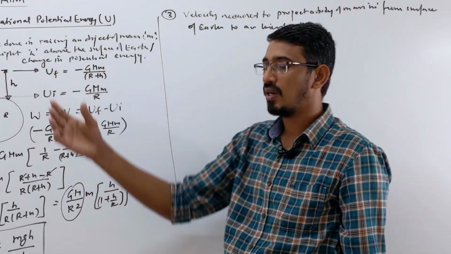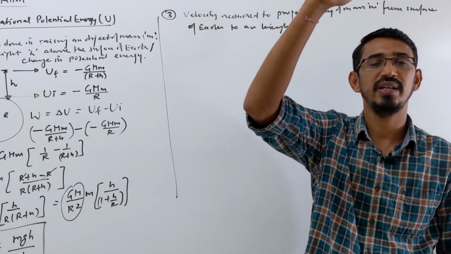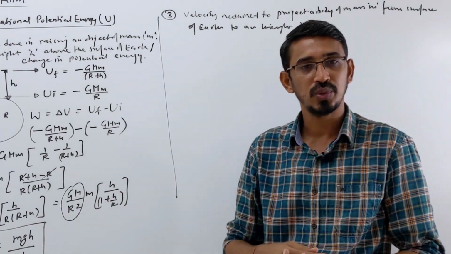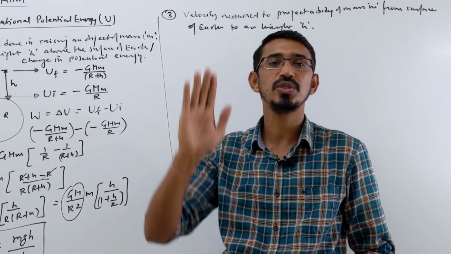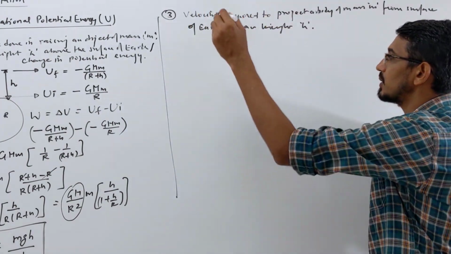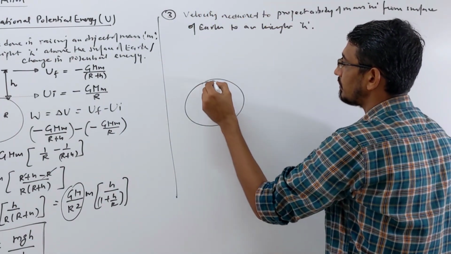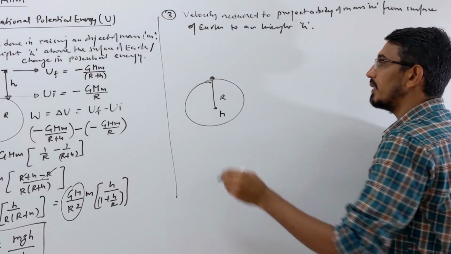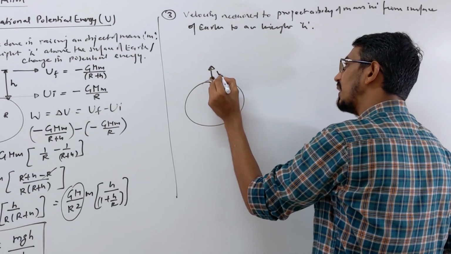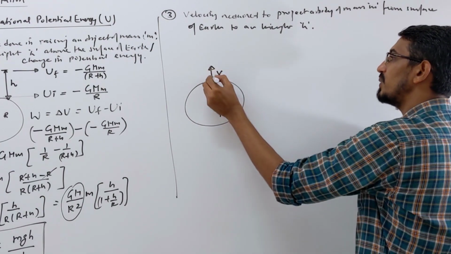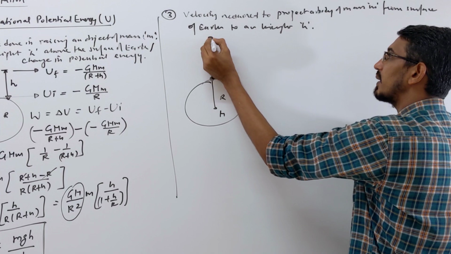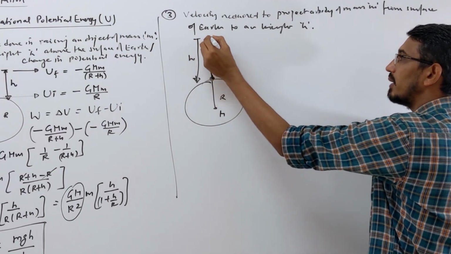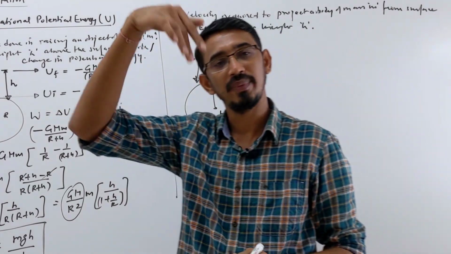Look here, the previous question was work done in raising an object from surface to some height h. Now I am saying that if you want to project it, you want to throw it, at what velocity should you throw from surface of earth so that it goes to some height h, right? So look here, this is your earth again, radius r, mass M. At this point your object was there, then we throw this upward with some velocity v, which we want to calculate, so that this object rises to this height, which we call h. It goes to that height, then its velocity becomes 0, so it starts falling back.